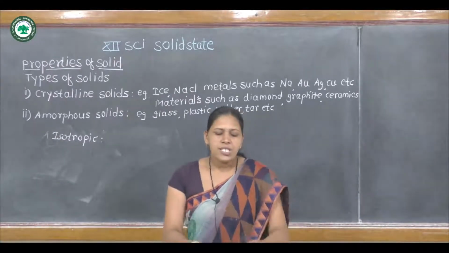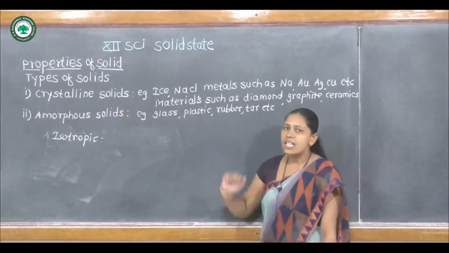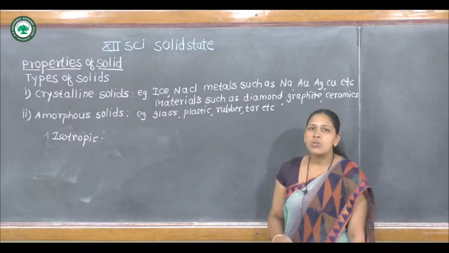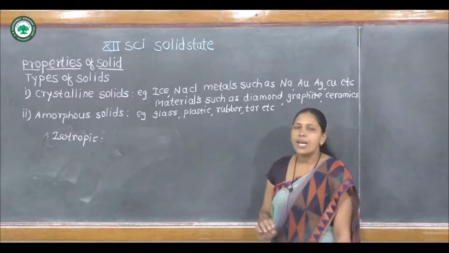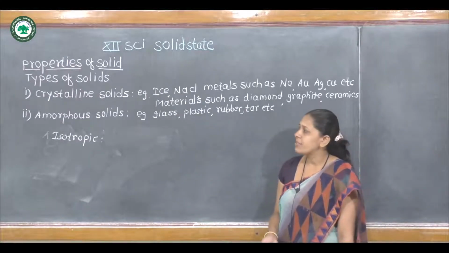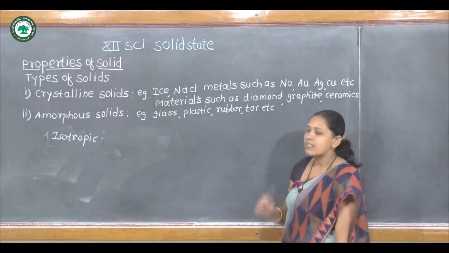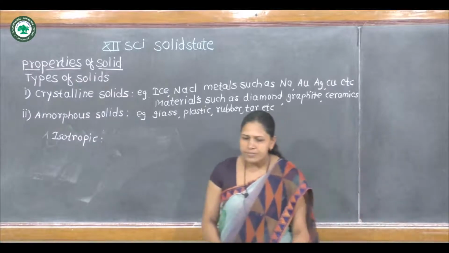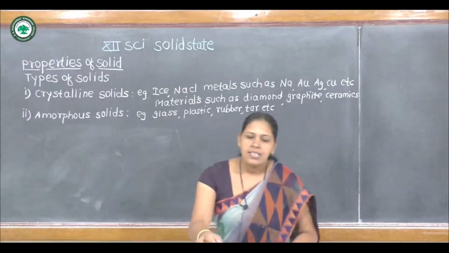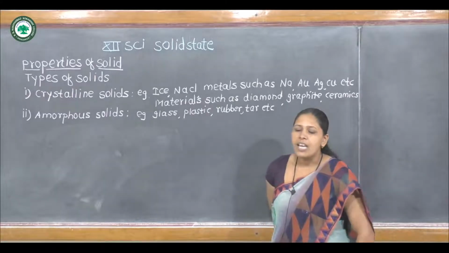Then the next point is examples of amorphous solid. Glass is a pseudo solid, also called a supercooled liquid. It is an example of amorphous solid. Plastic is also a pseudo solid, an amorphous solid. Then rubber and tar are examples of amorphous solid. These are some differences between crystalline solid and amorphous solid.